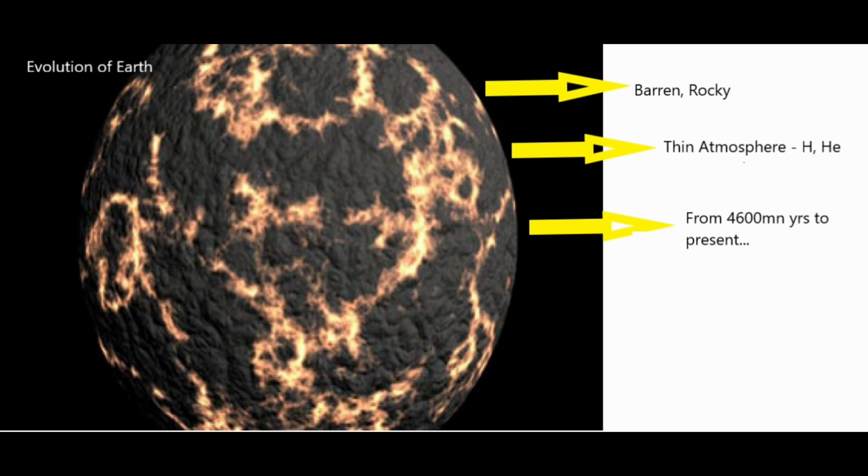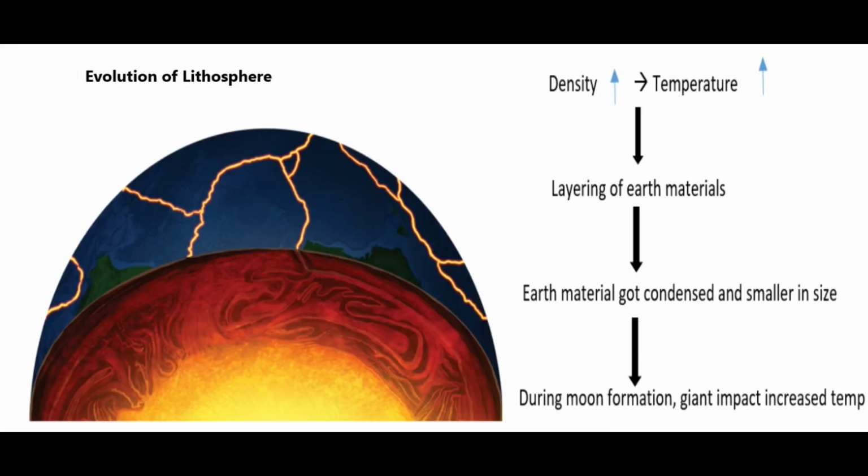Let's first discuss the evolution of the lithosphere, wherein we'll understand the stratification of its layers. See, during the primordial stage, the earth was very volatile. When I say volatile, I mean that there was no steady state in the earth.